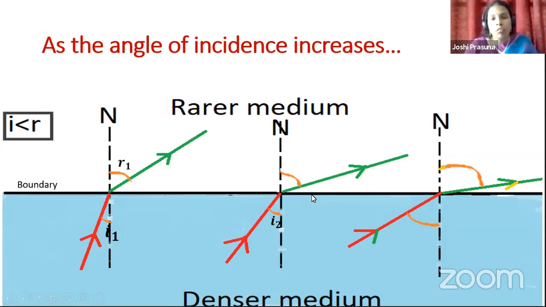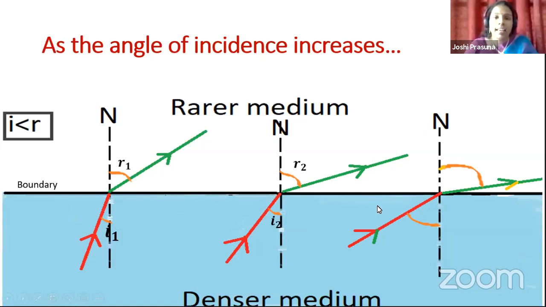It is moving further away from the normal. If you observe R1 and R2, which angle is greater? R2 is greater, isn't it? Because the angle of incidence has increased, the refracted ray is also moving further away from the normal.